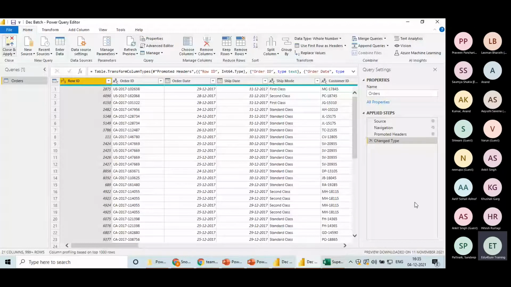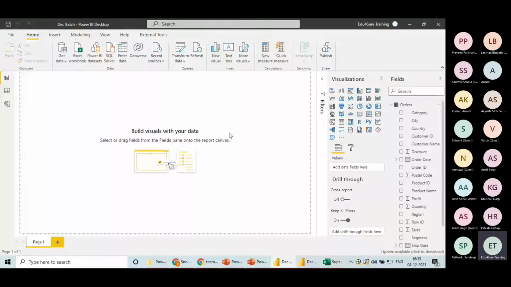Now it is time to apply a star schema using Power Query. So Power Query is what? An ETL tool. We have extracted the data. We have imported it from Excel, so that is extraction. Now we will transform it as per whatever technology we want to apply, and then we will load it into Power BI. So the updated data will be loaded here.